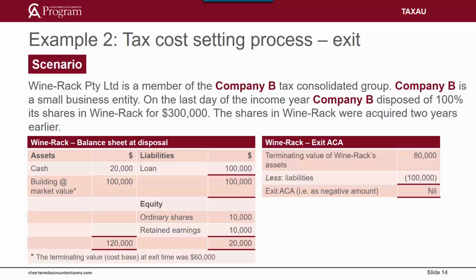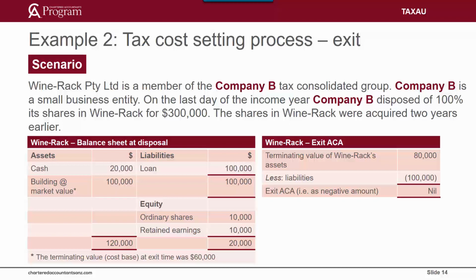In this example, WineRack Proprietary Limited is a member of the Company B Tax Consolidated Group. On the last day of the income year, Company B disposed of its ordinary shares in WineRack for $300,000. WineRack has cash of $20,000 and a building valued at a market value of $100,000. The terminating value of the building, or the original cost, is $60,000. It also has liabilities totaling $100,000.